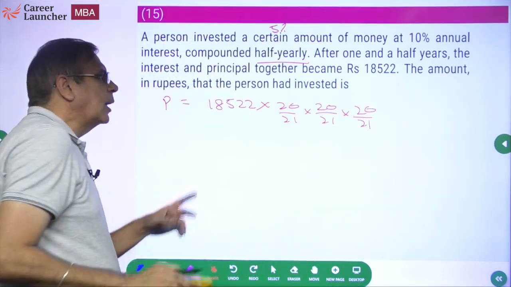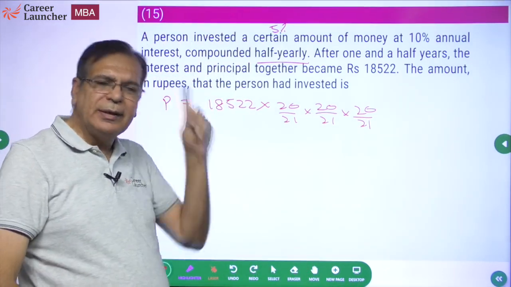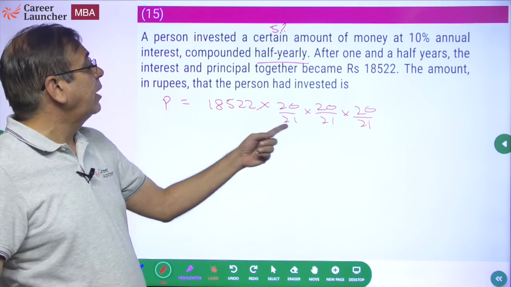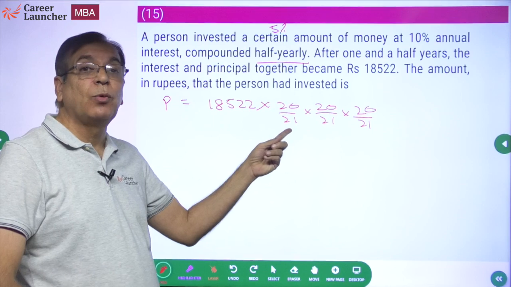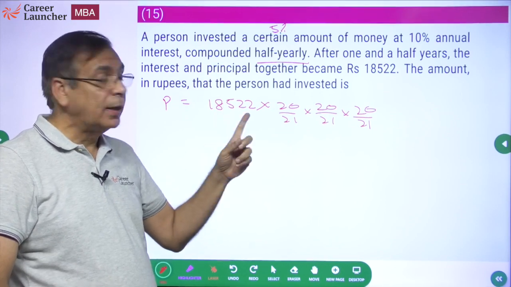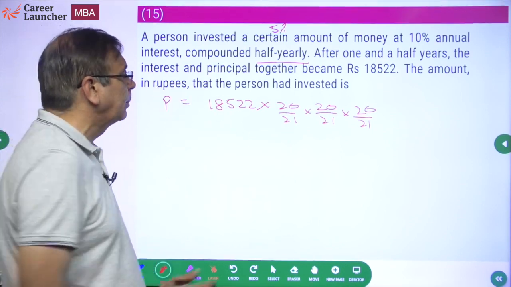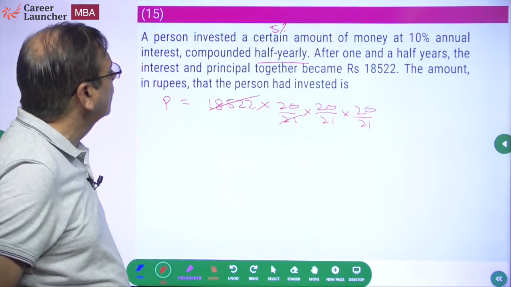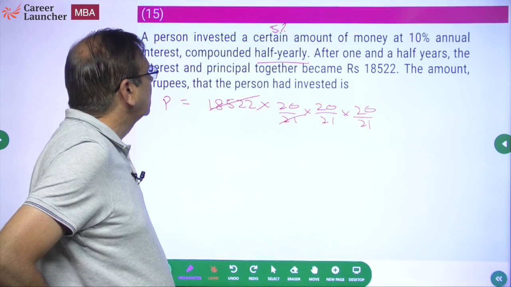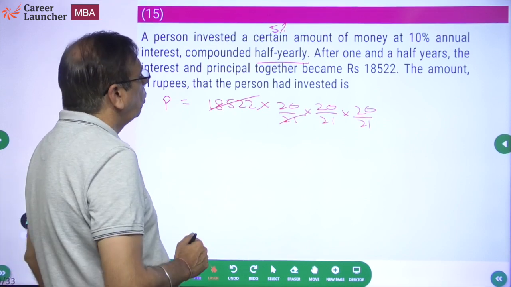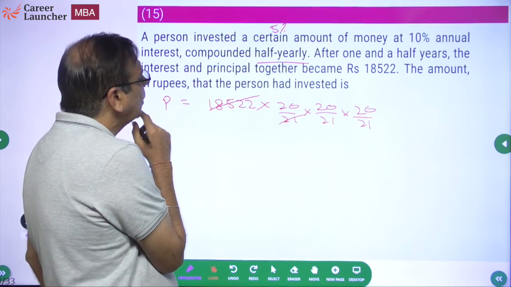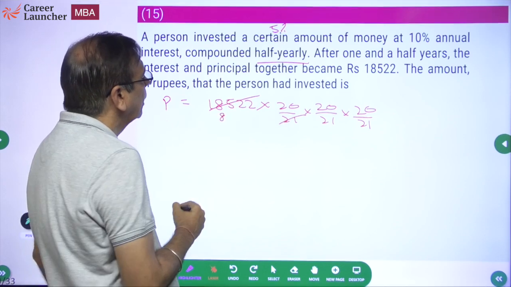Now, please look at this question. It's a theta. If it's a theta, that means the answer has to be an integer. That means 18,522 has to be a multiple of 21. Please don't forget 18,522 will have to be a multiple of 21. So let's check. 21 into 8 is 168.